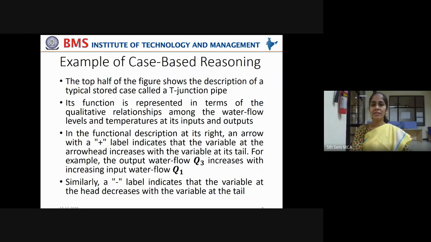So a plus label indicates that the variable at the arrowhead increases with the variable at its tail. For example, the output water flow Q3 increases with increasing input water flow Q1, right? In that way, it is understood. Now, similarly, a negative label indicates that the variable at the head decreases with the variable at the tail. So if you have Q1 minus Q3, then Q3 flow is reduced with respect to Q1. Means Q3 flow reduces when Q1 flow reduces. Okay.